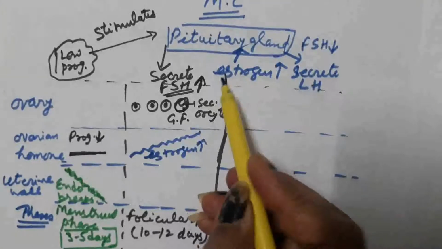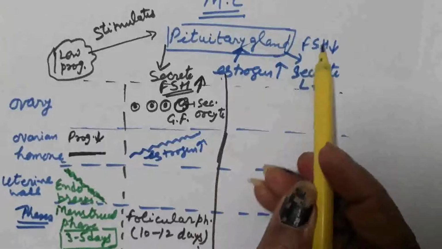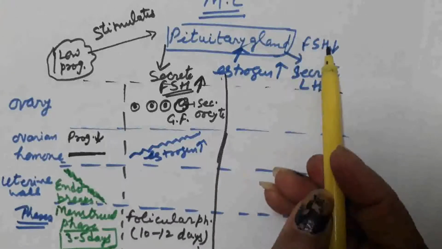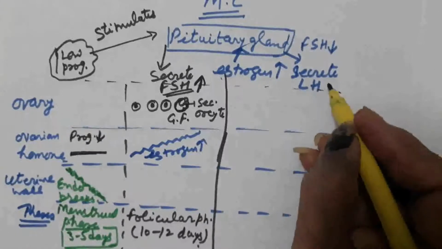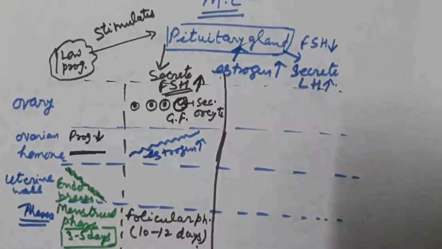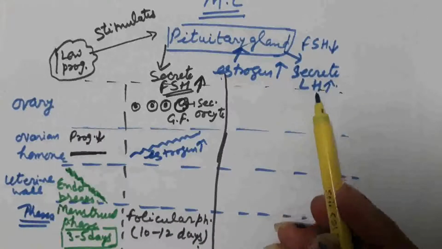Increased level of estrogen stimulates pituitary gland to decrease the secretion of follicle stimulating hormone and increase the secretion of luteinizing hormone. So there is increase in the level of luteinizing hormone.